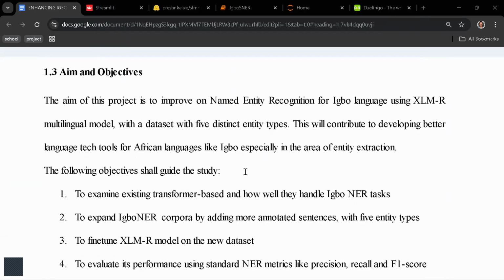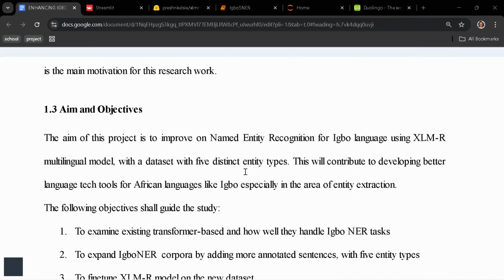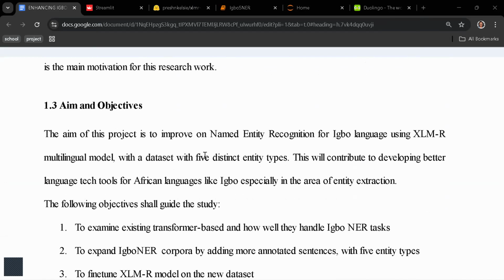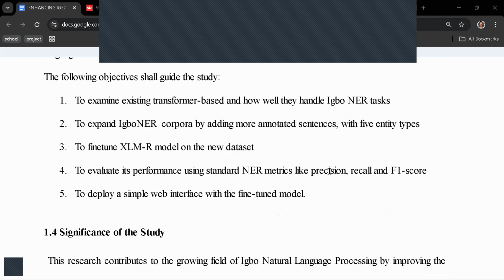What are the aims and objectives? I have to make some corrections. It says four entity types. First, to examine existing transformer-based models and how well they handle Igbo NER tasks. Second, to expand the Igbo NER corpora by adding more sentences with just four entity types. We will achieve number one by literature review.